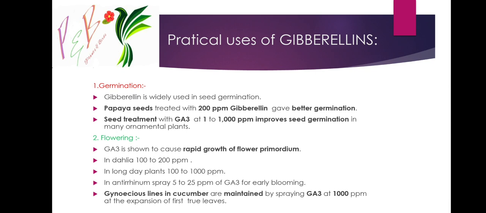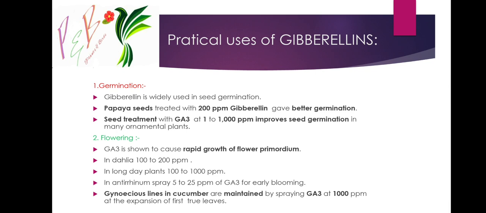Seed treatment with GA3 at 1 to 1000 ppm improves seed germination in many ornamental plants. This ppm will depend on seed coat hardness. If the seed coat is less hard, then you require only 10 ppm. If the seed coat is very hard, then we require 1000 ppm of GA3.